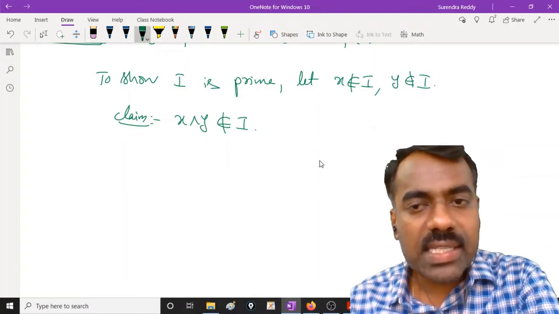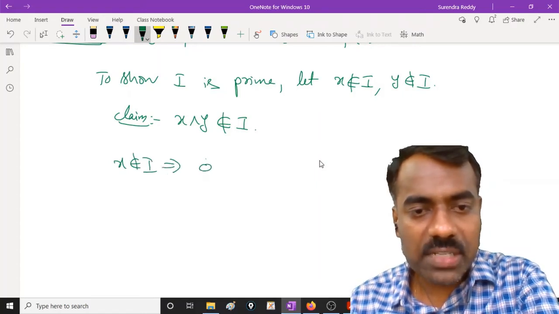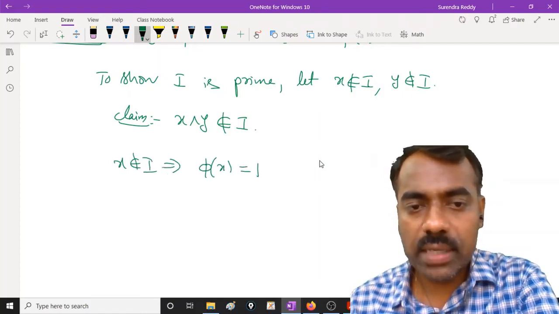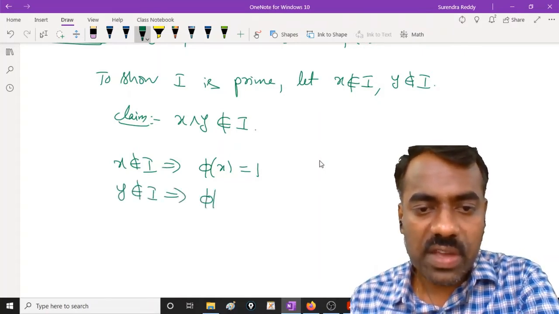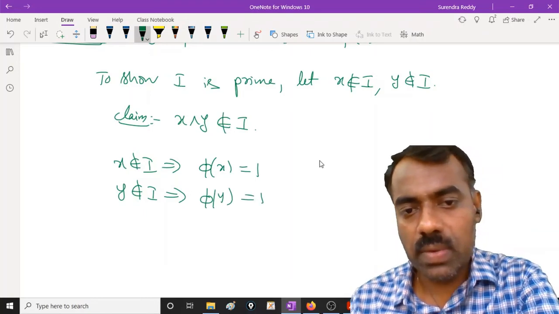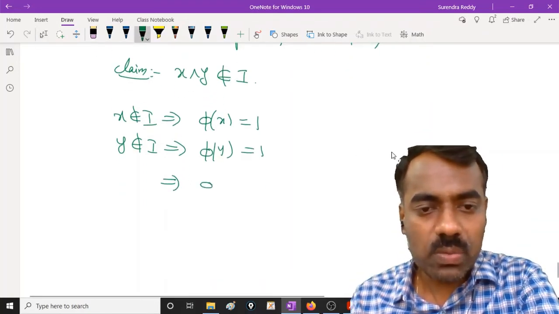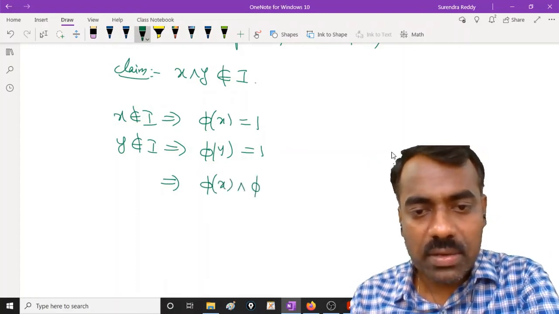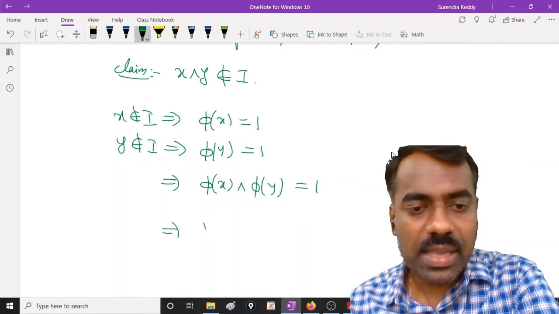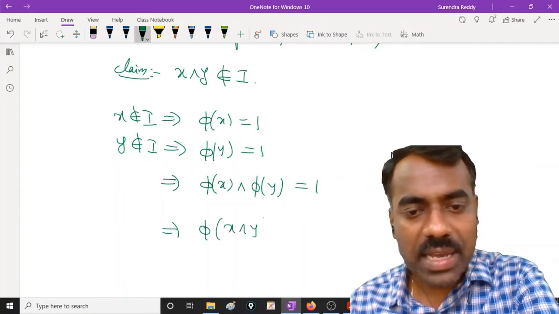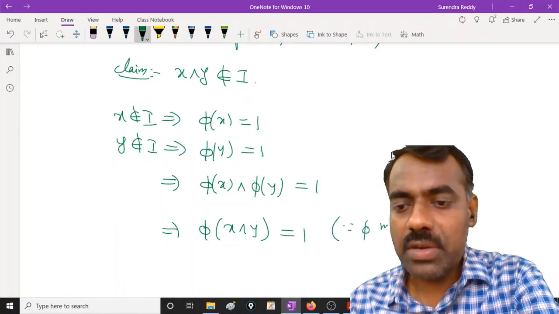Since x is not in I, this implies the value of phi of x is 1, right? Similarly, y is not in I, therefore phi of y is also 1. This implies the meet of these two, phi of x meet phi of y, is 1 meet 1. This is the same as phi of x meet y, since phi is a meet homomorphism.